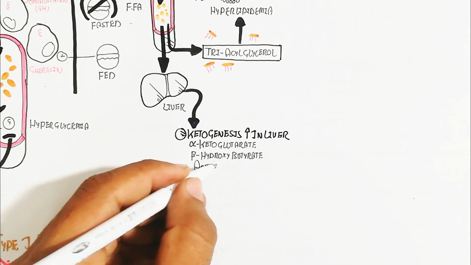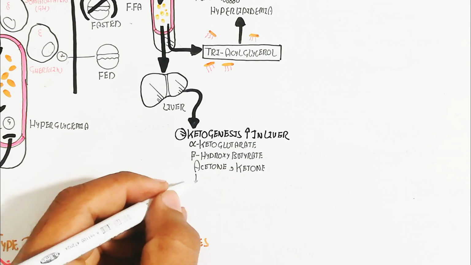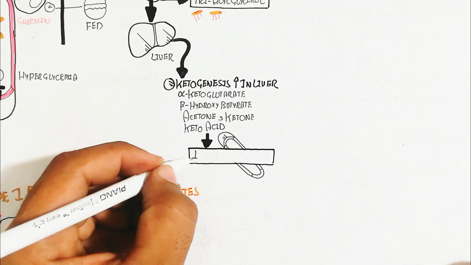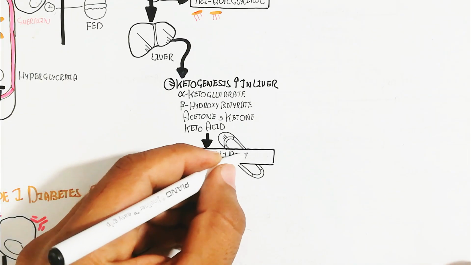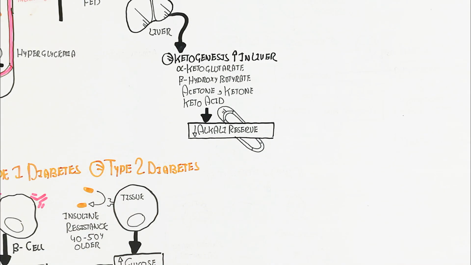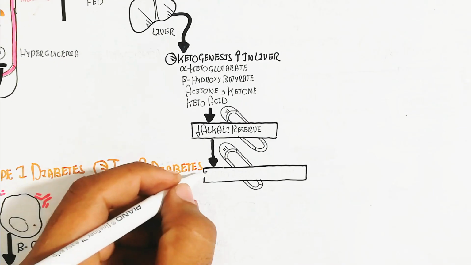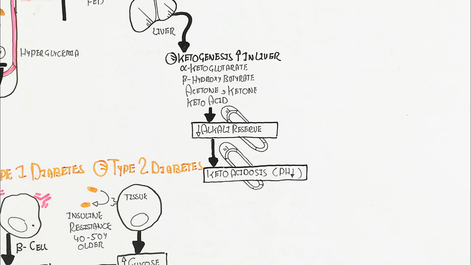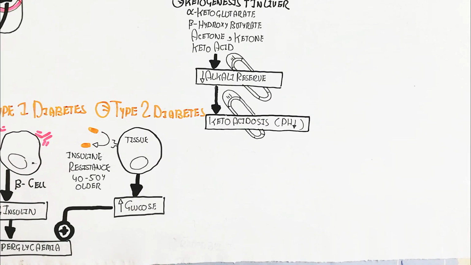Things like alpha ketoglutarate, beta hydroxybutyrate, acetone, ketones, and keto acids will be produced. All of this will lead to ketones, which will lead to the alkali reserve decreasing, and in this way the decrease in alkali reserve will lead to less alkaline and the ketoacidosis will increase.